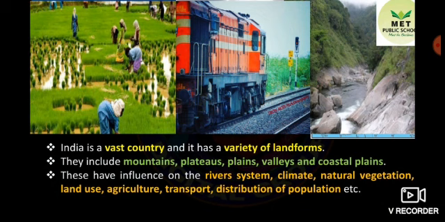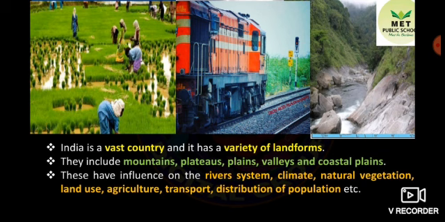As you all know, India is a vast country and it has a variety of landforms. They include mountains, plateaus, plains, valleys and the coastal plain. It means that India from north to south and east to west is not the same. It comprises mountains, plateaus, plains, valleys and coastal plain.